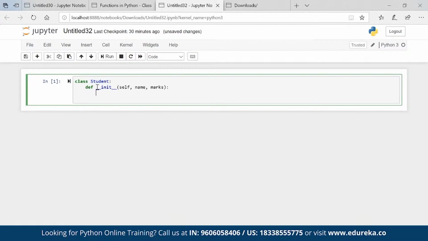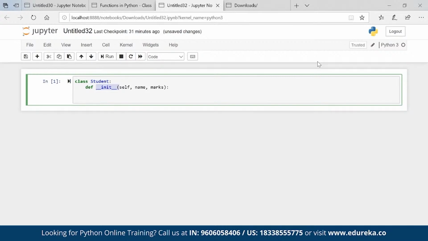So basically we are creating a function inside a class, and this method is known as a constructor, which helps us initialize the instance variables. This is my instance, and in this instance I have variables called name and marks. That is how the syntax is. This is how we call the constructor: init with double underscores on both sides.